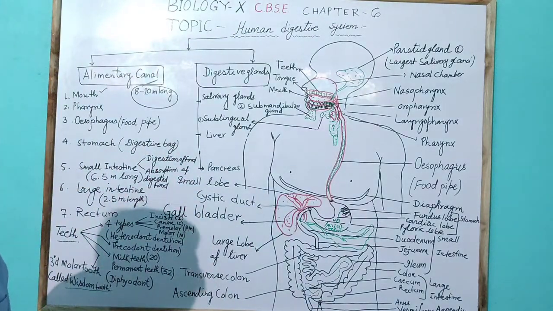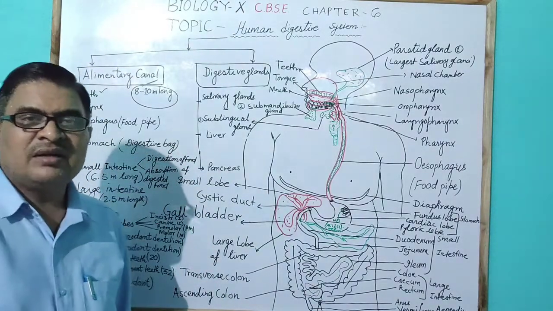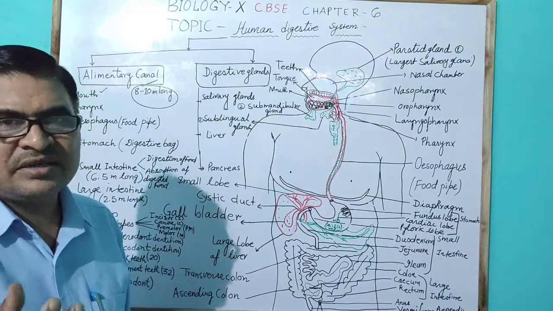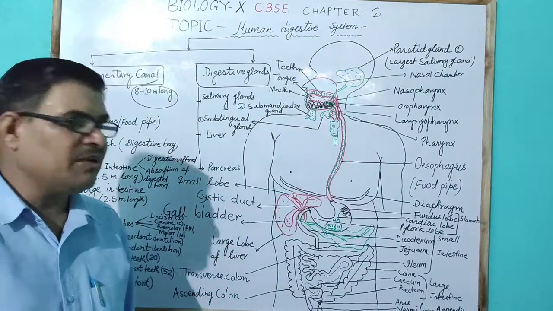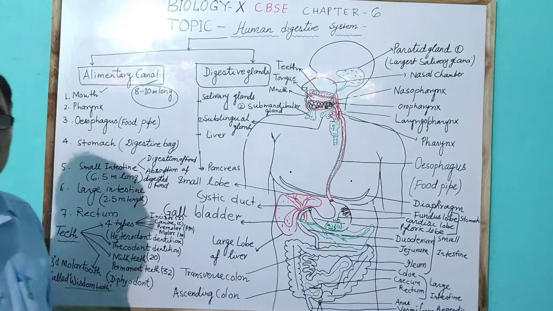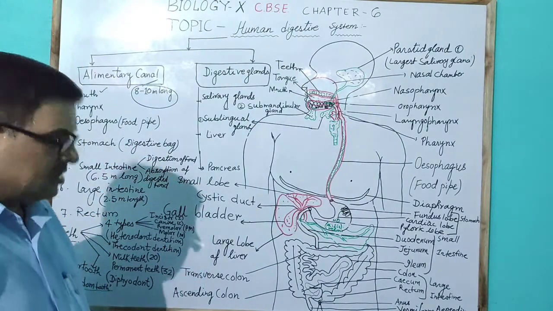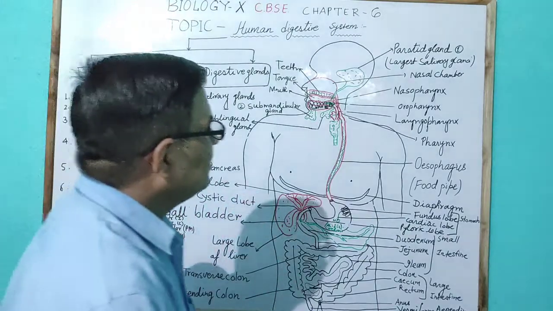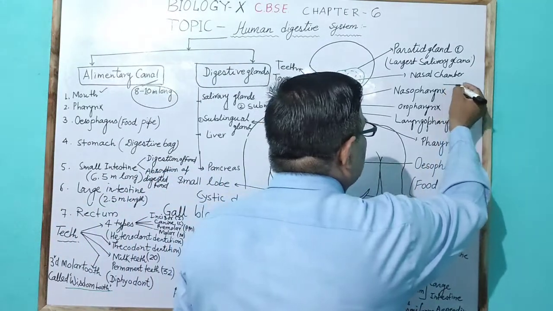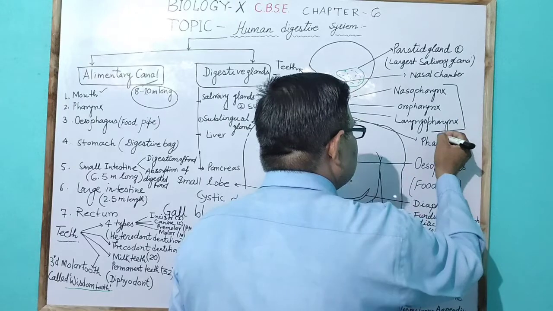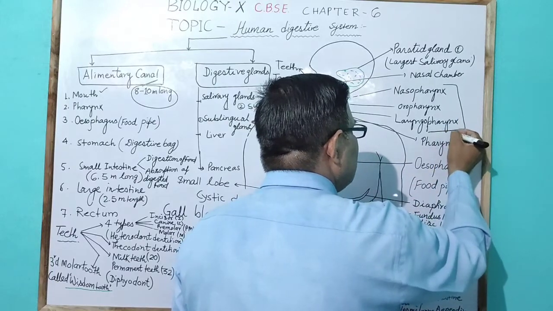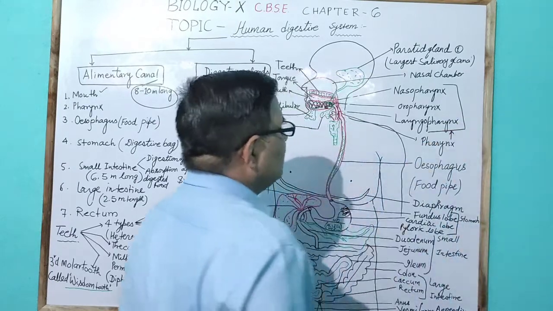The tongue has two functions. One is that it tastes different types of food, and the tongue also swallows the food into the pharynx.